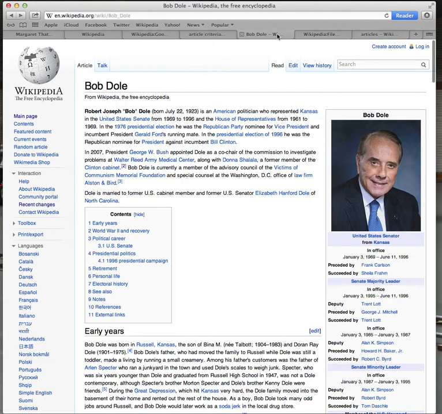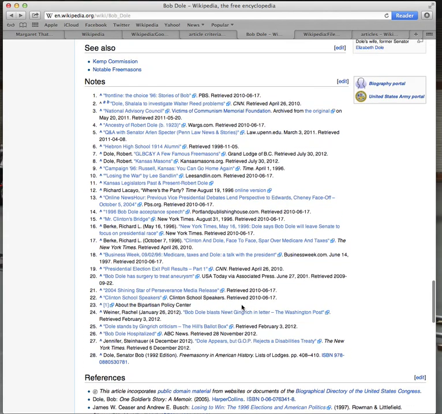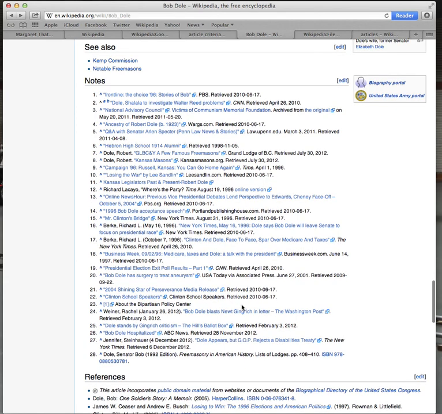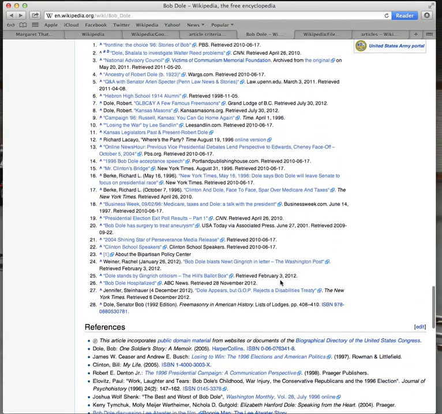Now, what if you come over here to Bob Dole's page? Bob Dole doesn't have a bronze star or a circle with a plus sign in it. Let's take a look here. Let's go down here to the reference section. This is the key between good articles, featured articles, and articles without anything. It's one of the keys, at least, the research associated with it. You will notice Bob Dole's article has 28 secondary sources and only a handful of print sources for the most part. Most notably, Bill Clinton's book, Bob Dole's book. Okay, you can tell these are books, obviously, because of the ISBN number. Kind of lacking in citations, if you ask me, right?